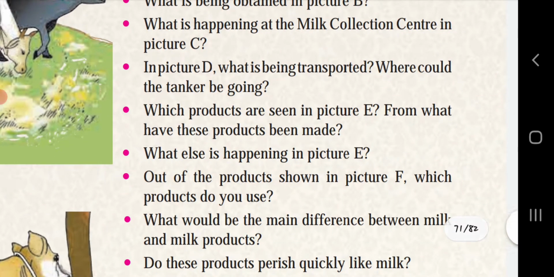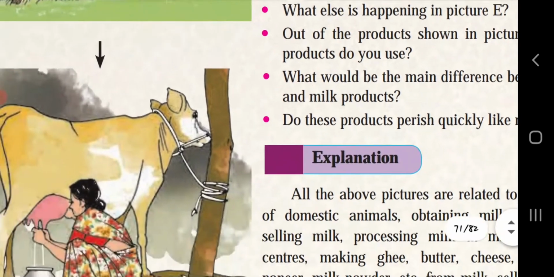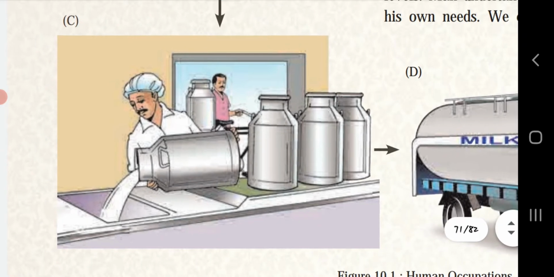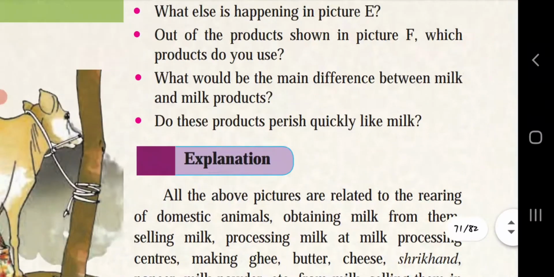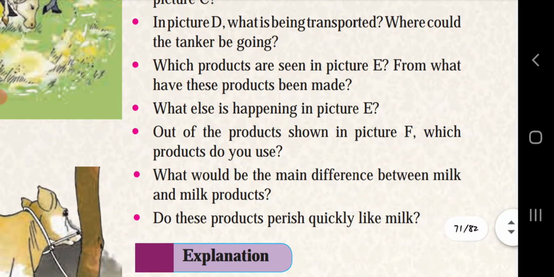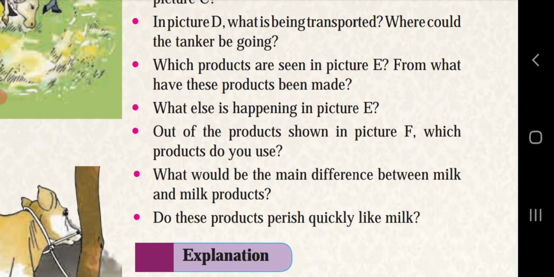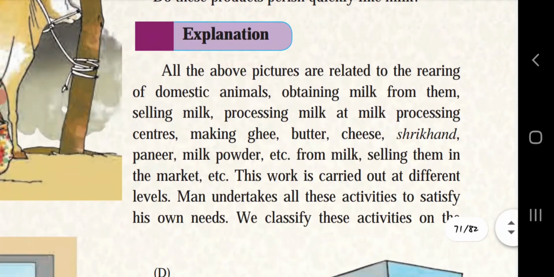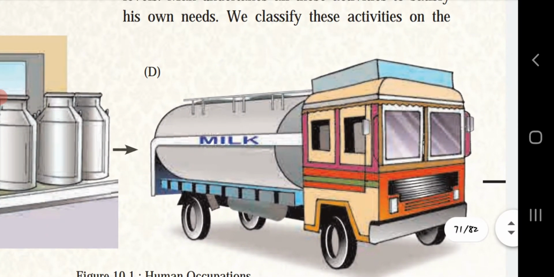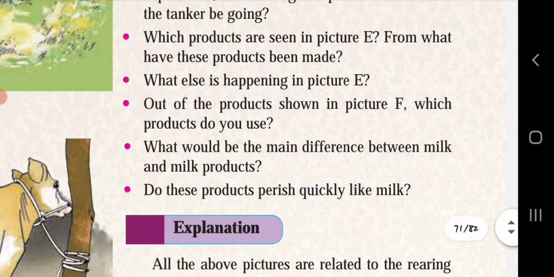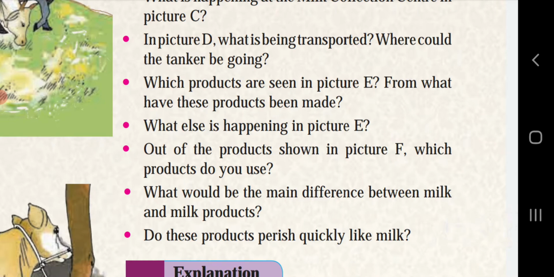What is happening at the milk collection center in picture C? This is the picture C. We can see the product obtained from nature, that is milk, is being collected in this picture. In picture D, what is being transported? Where could the tanker be going? Here the milk is transported through a truck towards the processing unit, so that different processes will be done on the milk and different products will be prepared from that milk.